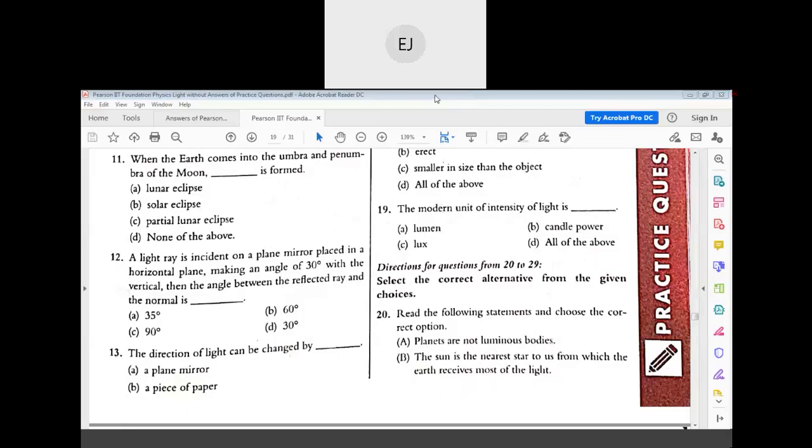Question number 12, please. A light ray is incident on a plane mirror placed in a horizontal plane making an angle of 30 degrees with a vertical. Then the angle between the reflected ray and the normal is? Reflected ray and the normal, they are basically asking angle of reflection. Okay, so please do this.